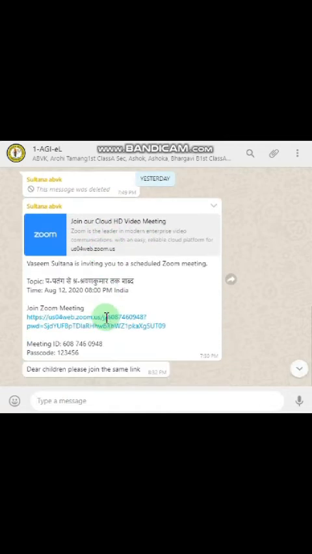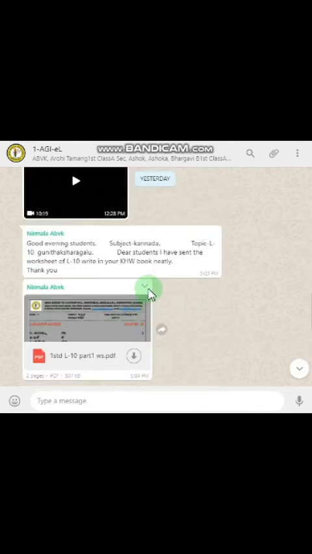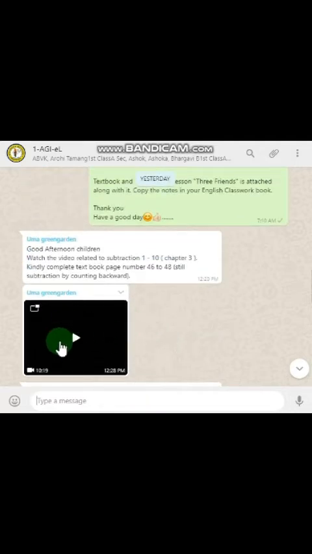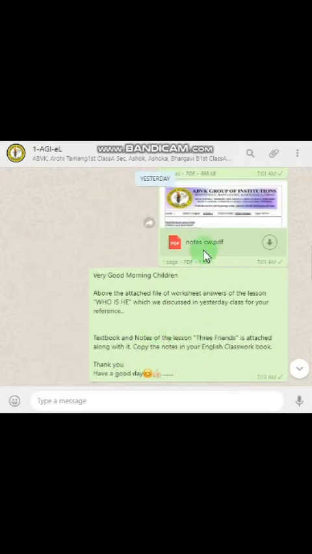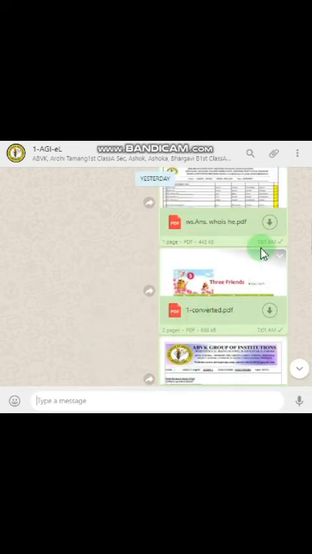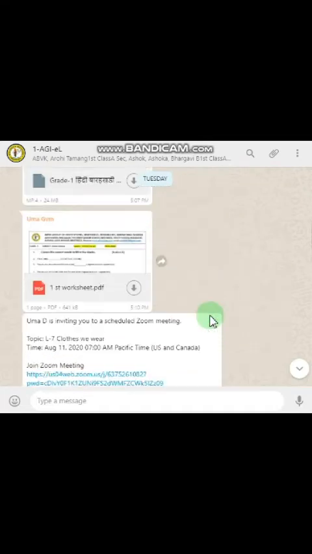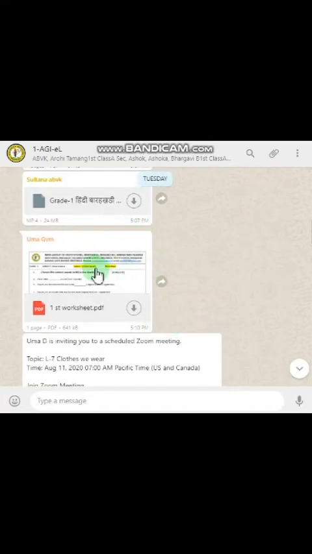Like this, all the teachers will be sending the link in this group, and along with the link they will be sending us the data. For example, there is a PDF copy, worksheet and video. We can see a video already sent here by the teacher, and this is work which is already sent by the teachers. These are the notes, class work, and there is work also given by the teacher in the group itself. The teacher is sending us the worksheets, notes and all this. In this way, the teachers will be sending us the data.